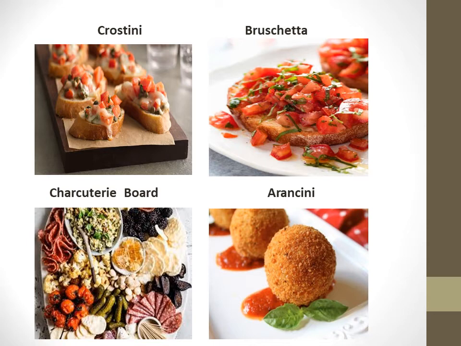And the fourth one, again very important, is known as arancini. This arancini is made from risotto-type rice, and that risotto rice is a type of rice known as arborio. Arborio rice is very small in size and slightly sticky, and we can make a small round ball out of it, which is known as arancini.